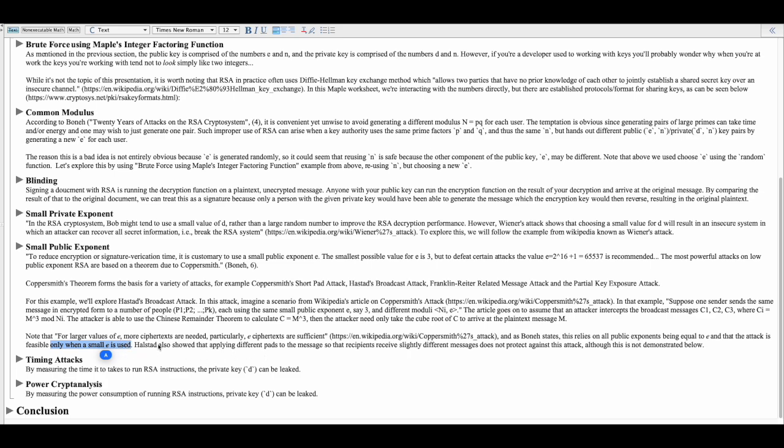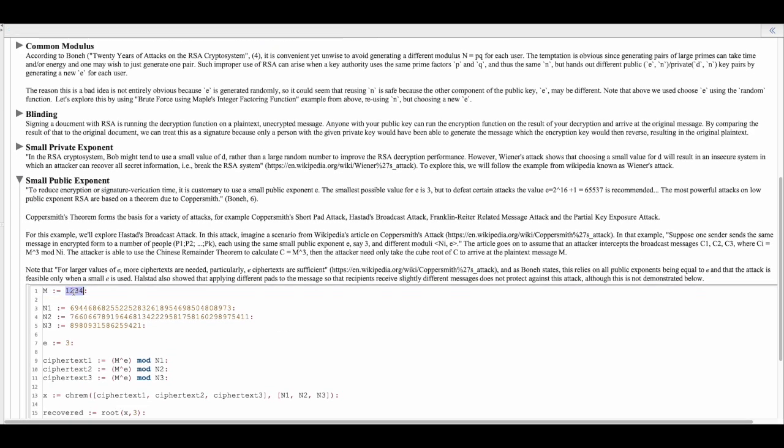Oh yeah, and I just went with the simplest version to show this. Håstad also showed that you could make this attack seemingly harder by applying different paddings to the message so that recipients receive slightly different messages. But Håstad showed that that does not protect against this attack.